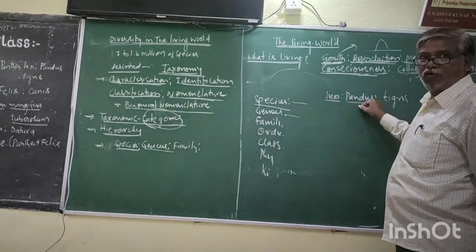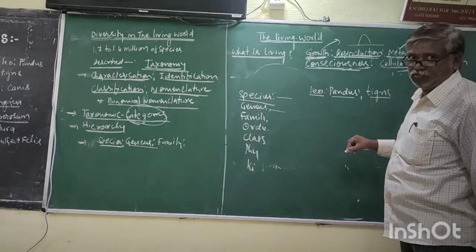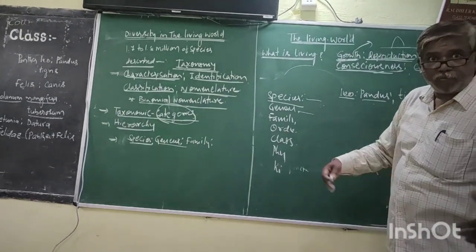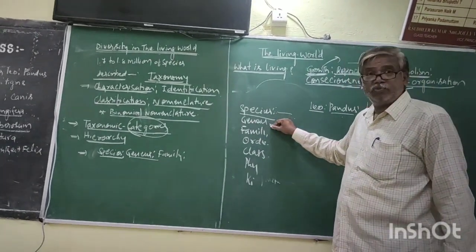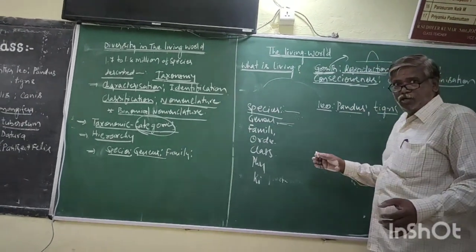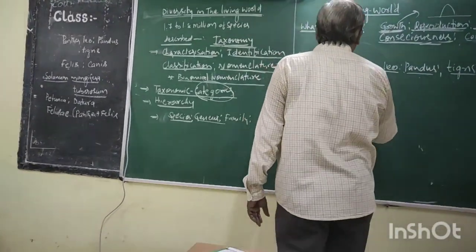Pardus is the species of leopard. Tigris is the species of tiger. Like this, two or many related species together form the genus. These three species together form a genus that is called Panthera.